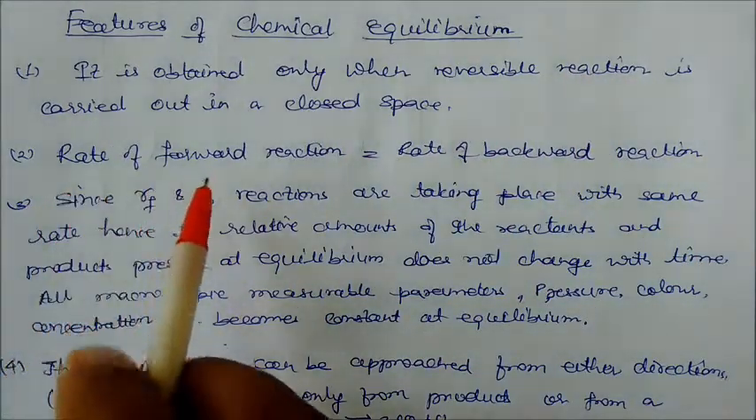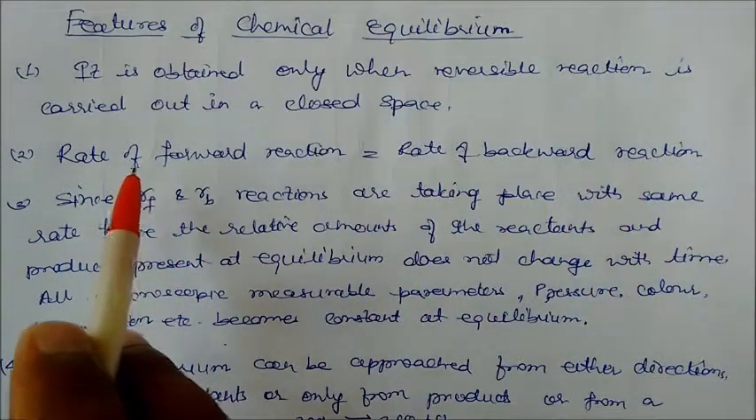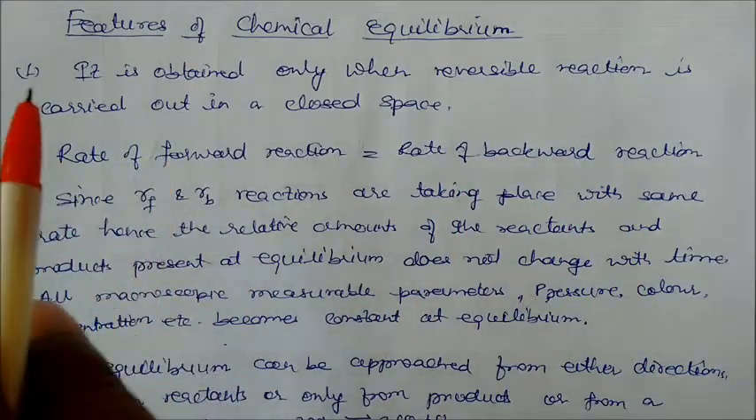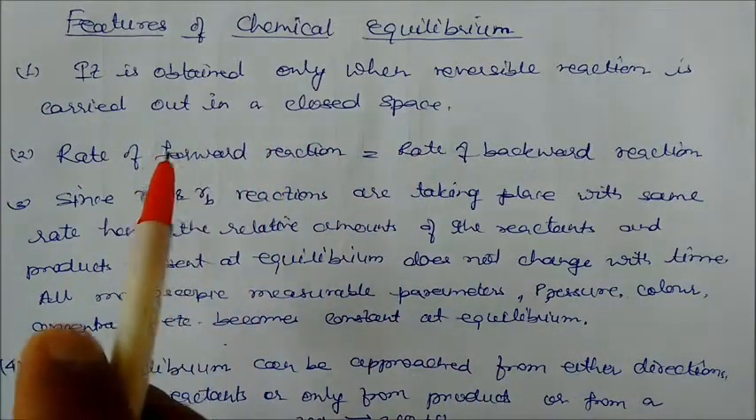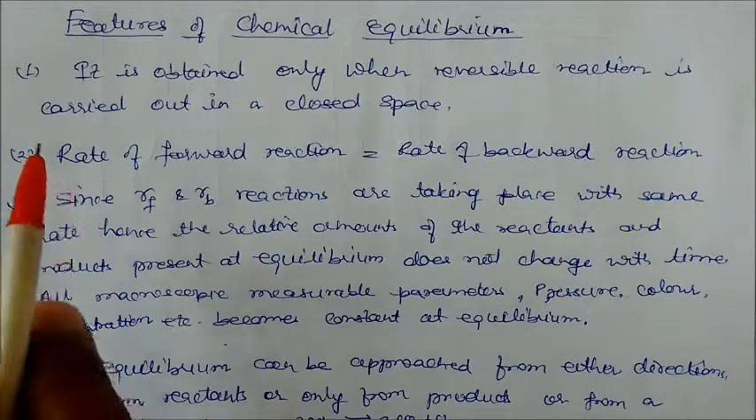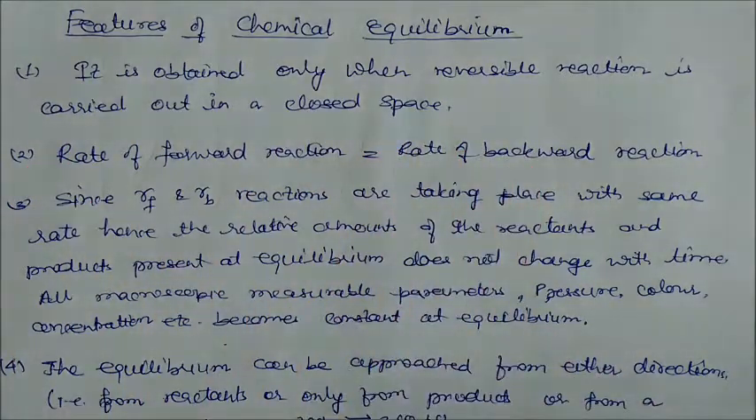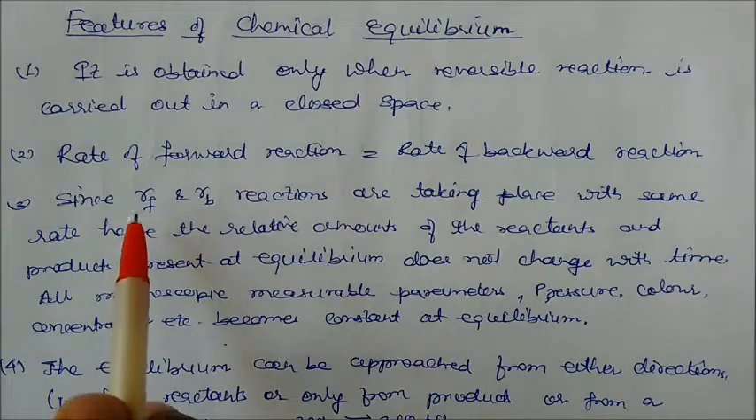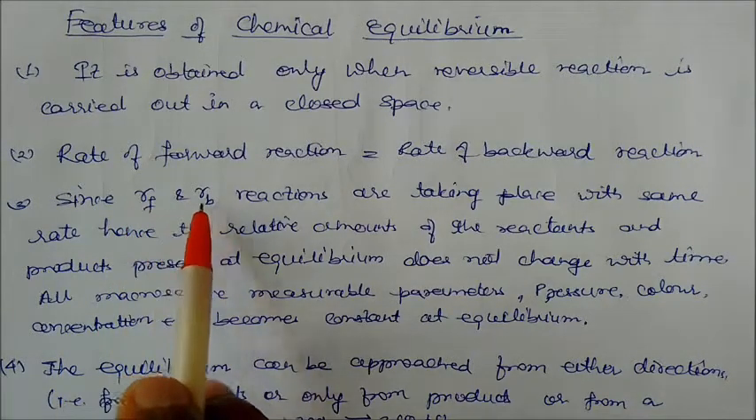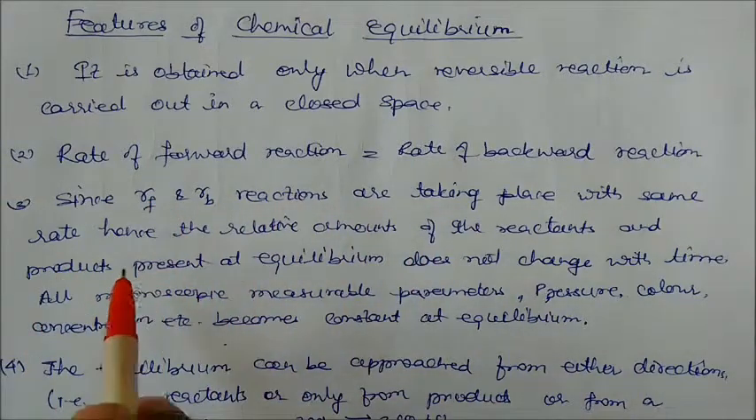Second, the rate of forward reaction is equal to the rate of backward reaction. It means that whatever the rate at which the forward reaction is going, at the same rate the product will be converted into reactant in the backward reaction. The rate of the forward reaction will be equal to the rate of the backward reaction. Now since the rate of forward and backward reactions are taking place with the same rates, their rates are equal. So what will happen?